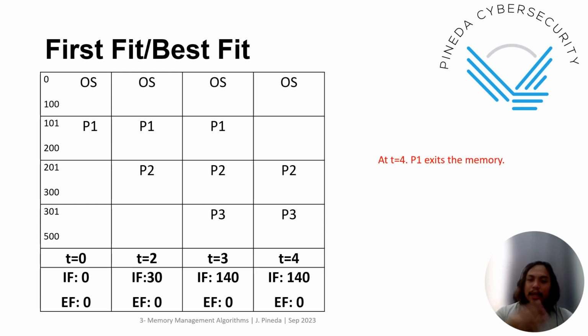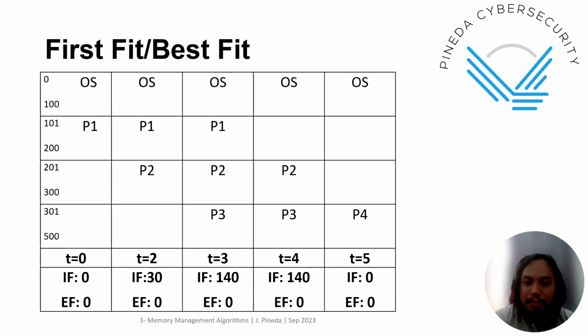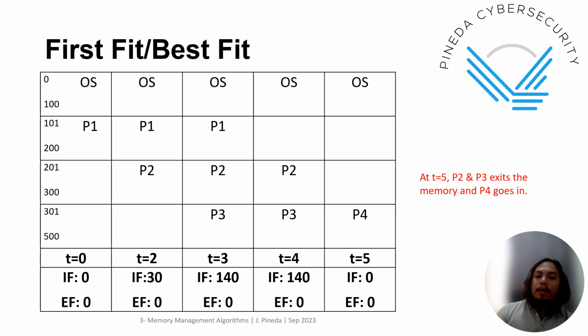Then at time 5, P2 exits the memory, and not only P2 but also P3. And then P4 goes in the memory. P4 has a memory requirement of 200. That's why, if you notice here, the internal fragmentation is 0.